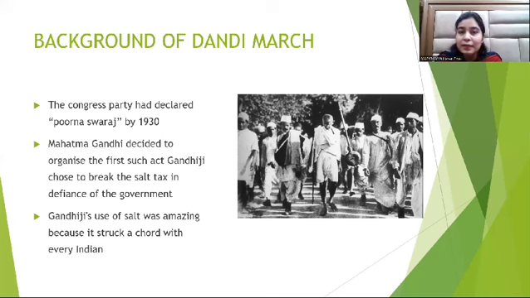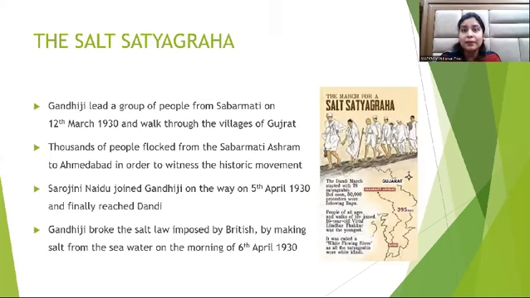Now, he gave a message at that time. The Viceroy was Lord Irwin, and Gandhiji informed him about the march, but the Viceroy thought that Indians were not capable of achieving such a march. Gandhiji led a group of people from his ashram in Sabarmati on 12th March 1930, and he walked through the villages of Gujarat. Initially there were supposed to be only 80 followers, but thousands of people flocked from Sabarmati Ashram along with him to Ahmedabad in order to witness this historic moment.